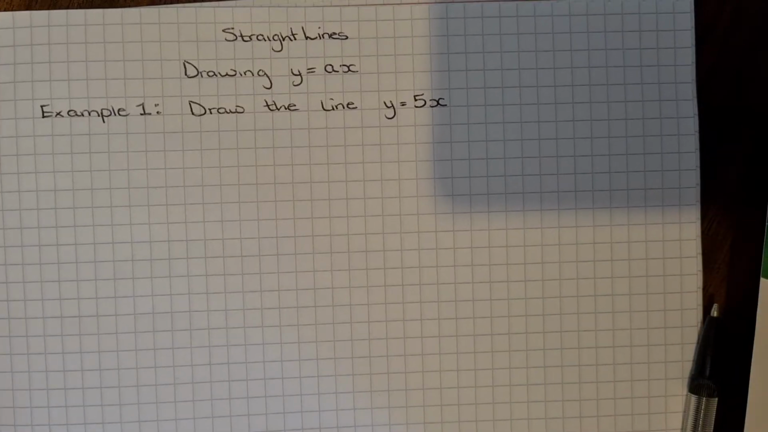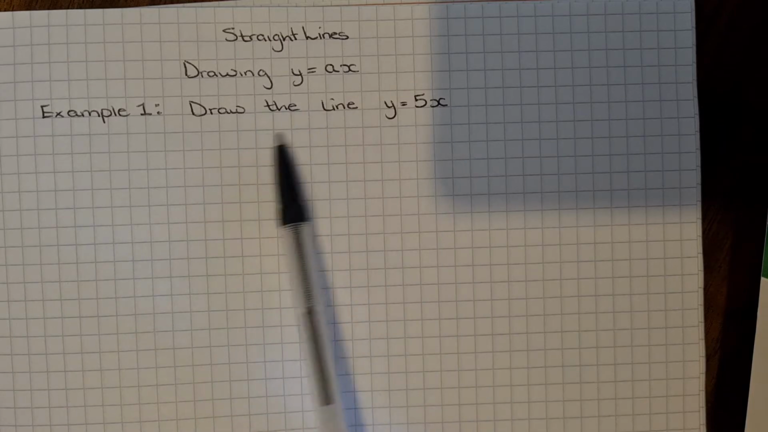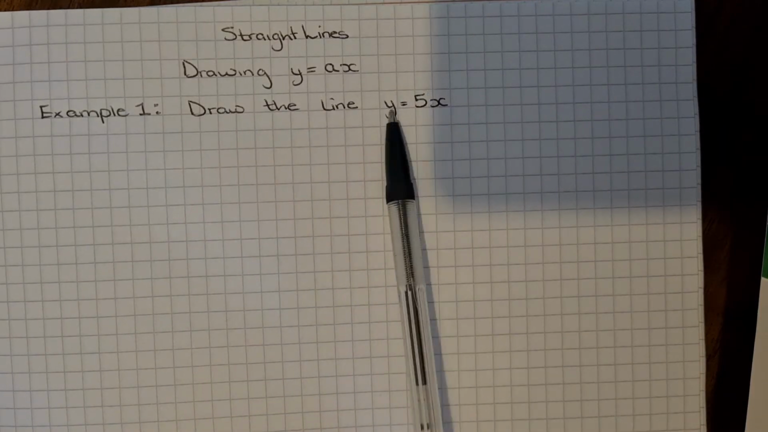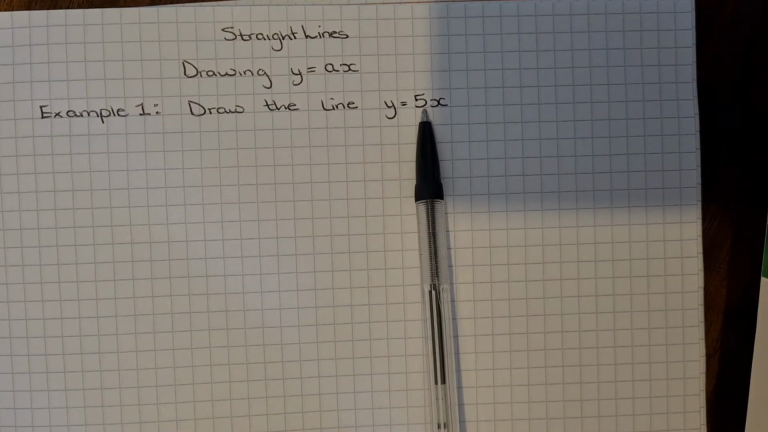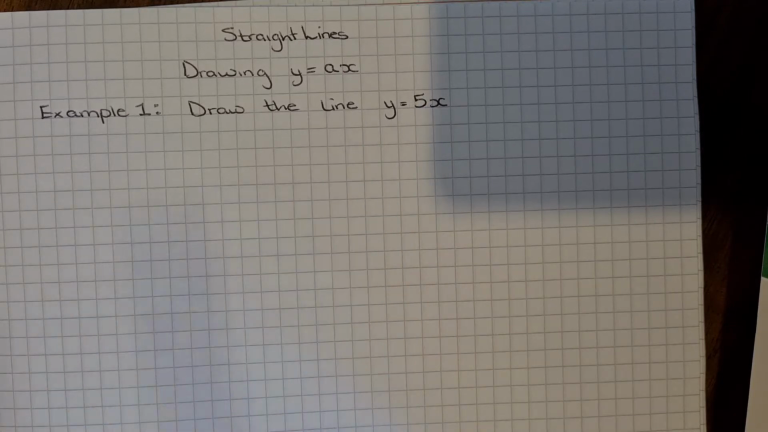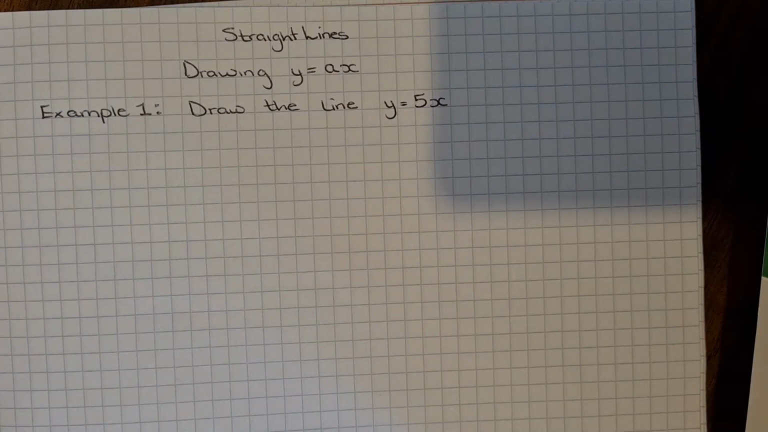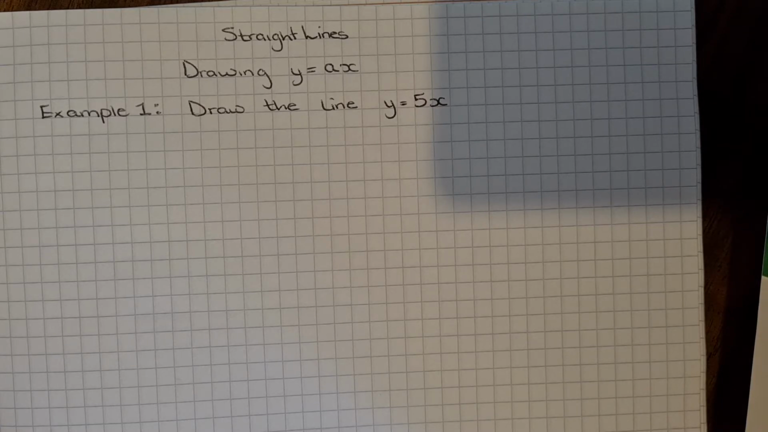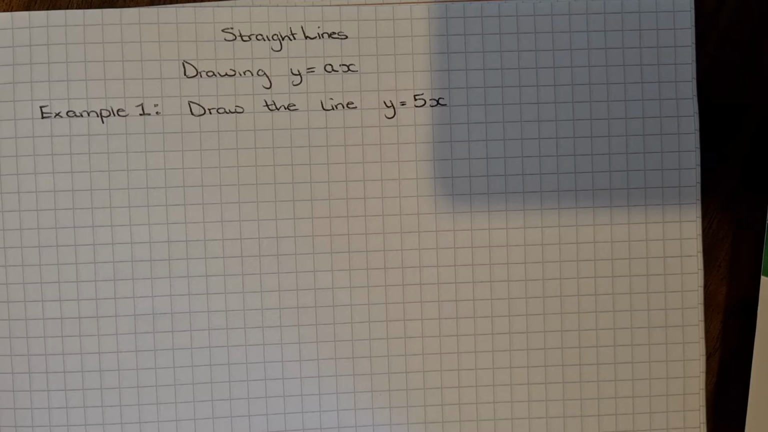We're going to have a go at drawing straight lines on coordinate grids. If we know the equation of the line, so y equals 5x is a straight line, if that's all we know, we can use that to draw and plot the line on a coordinate grid. So in order to do that, we are going to use 4 steps.